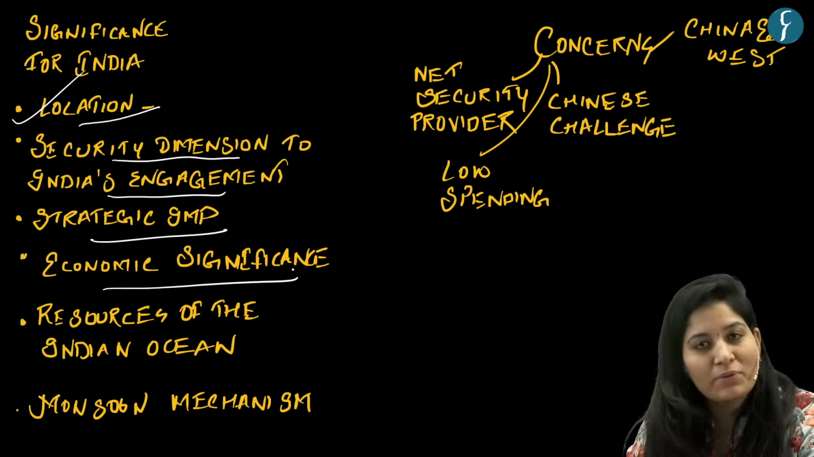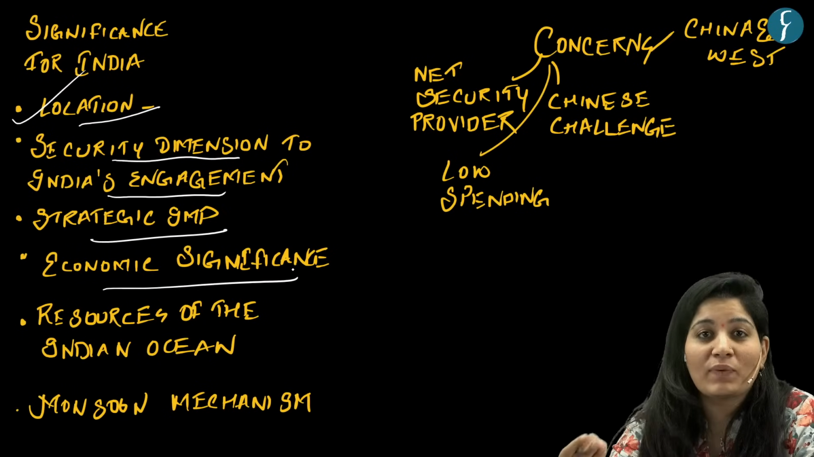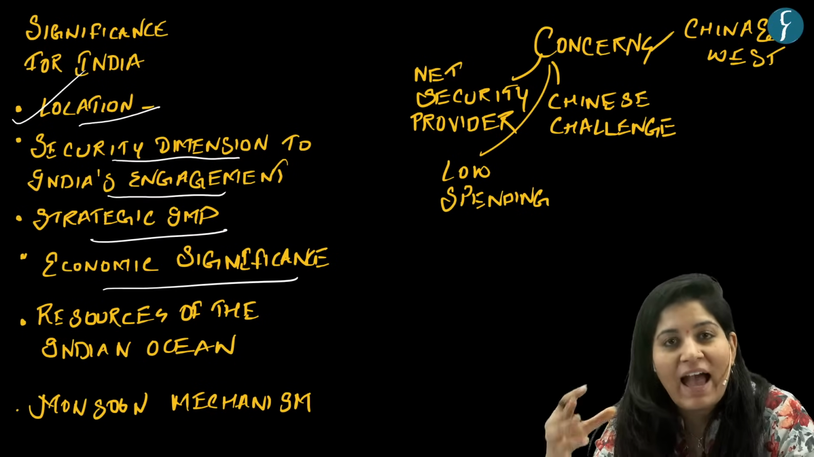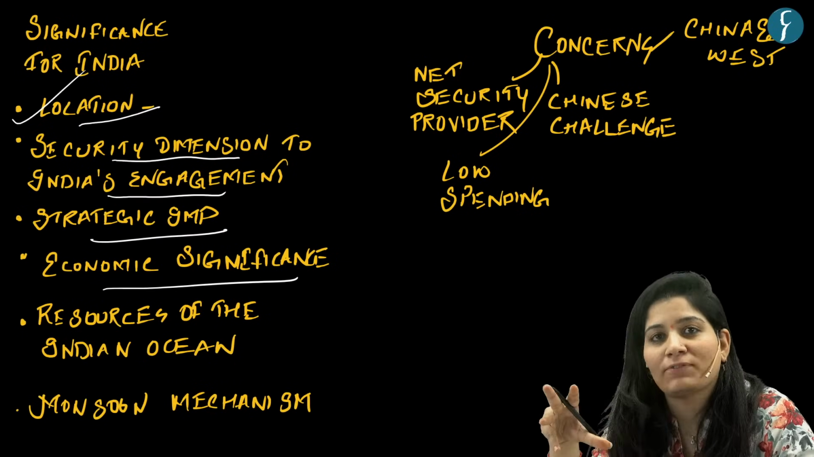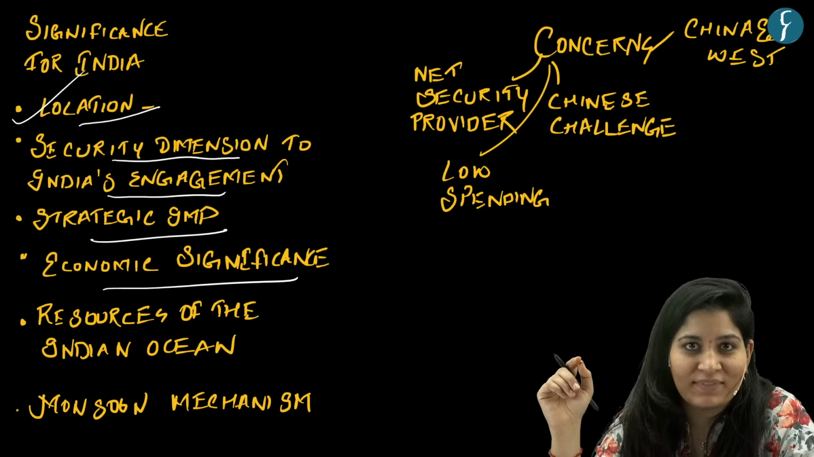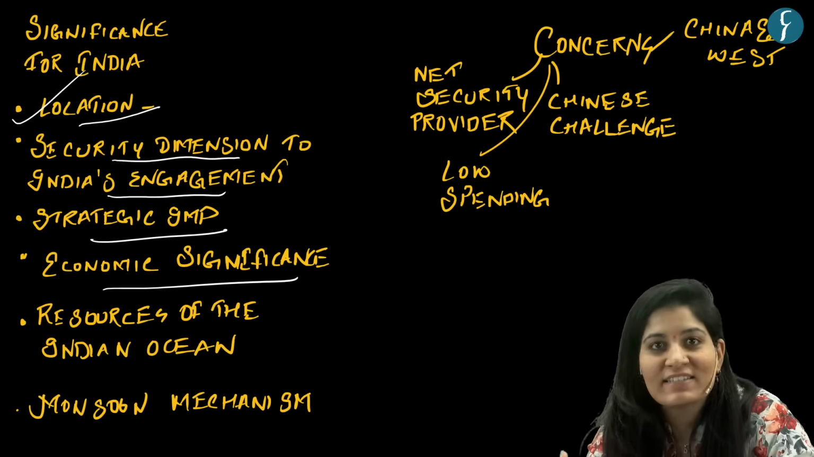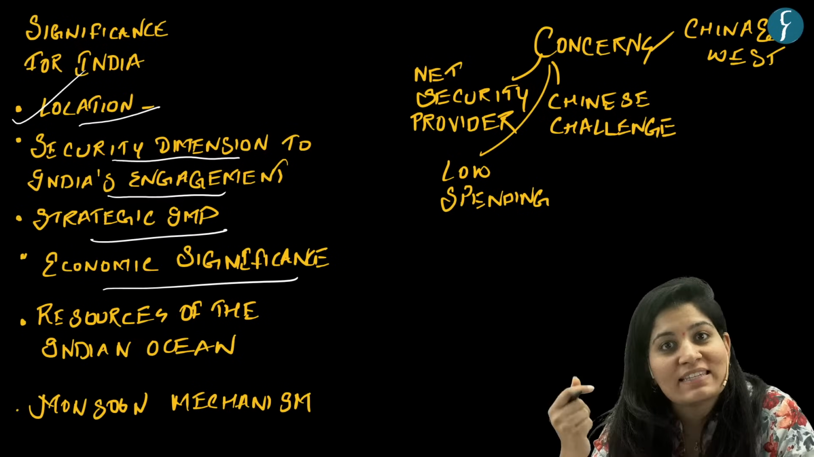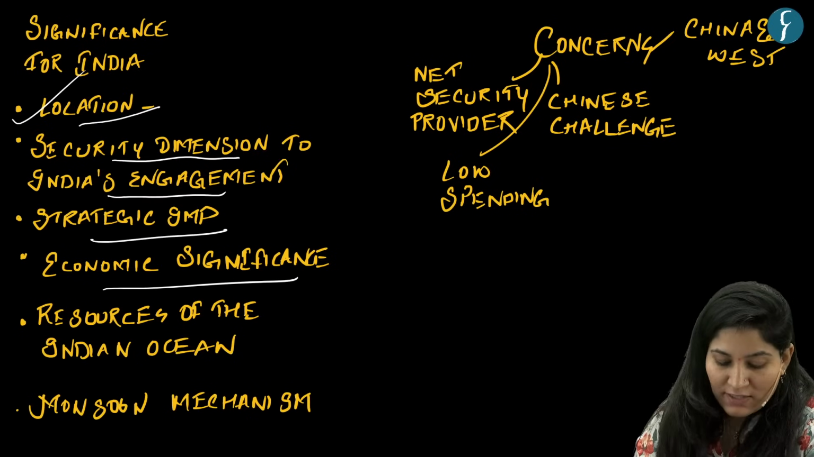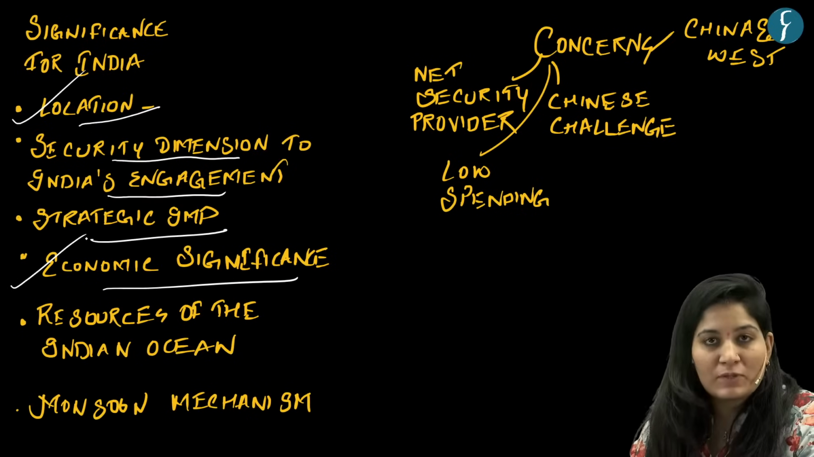Then you have economic significance. Now, aquaculture and fisheries constitute a major part of India's exports, and India got the exclusive right in the central Indian Ocean, which created another set of opportunities in the form of deep seabed mining. Okay, so this is from the economic significance perspective.